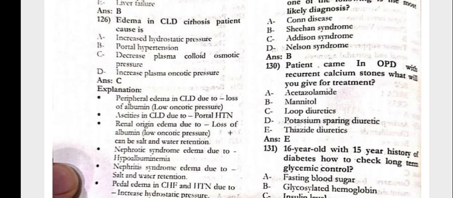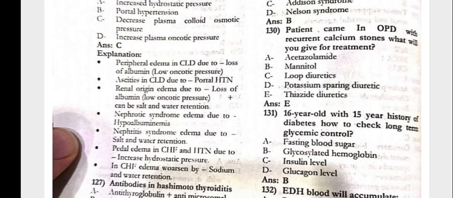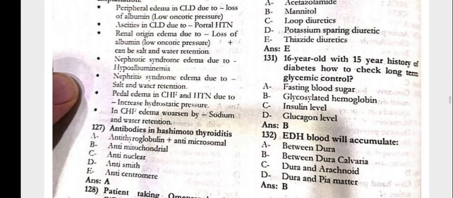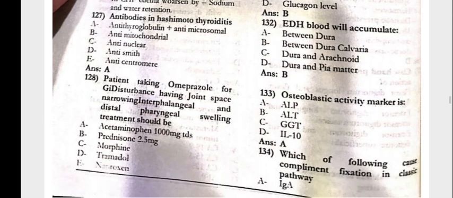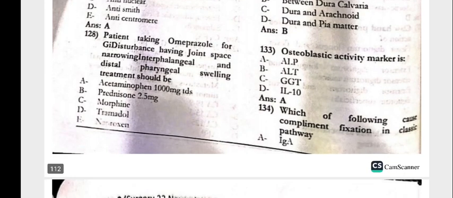The patient came in the OPD with the recurrent calcium stones. What will you give for the treatment? That is the thiazide diuretics. The 16-year-old with a 15-year history of the diabetes. How to check long-term glycemic control, the glycosylated hemoglobin. The EDH blood will accumulate between dura and calvaria.